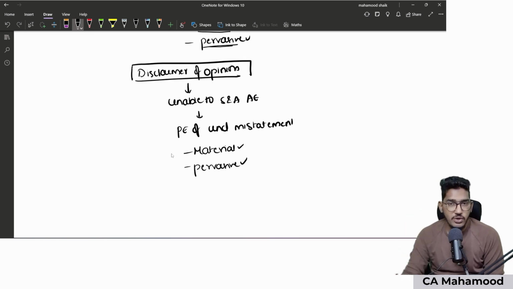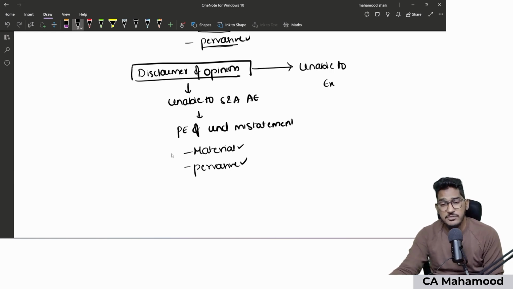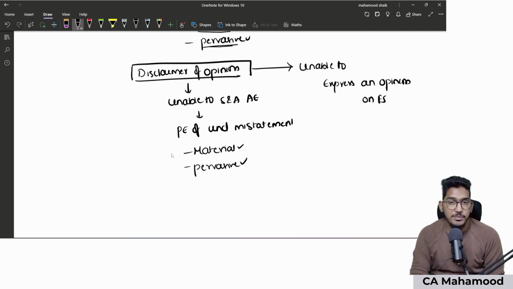And the terminology which the auditor should use in case he is giving disclaimer of opinion is: we are unable to express an opinion on financial statements. The moment you find this terminology, that is what kind of opinion? Disclaimer of opinion. Clear everyone?